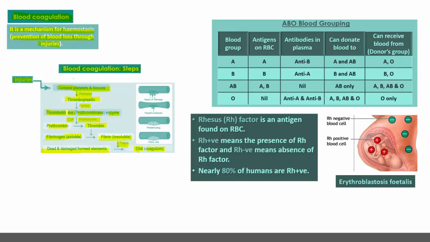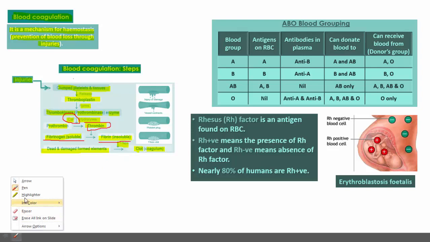And one point to remember: the metal ion required for blood clotting is calcium. Finally, thrombin is the enzyme which converts soluble fibrinogen into insoluble fibrin. This is about the blood clotting process.